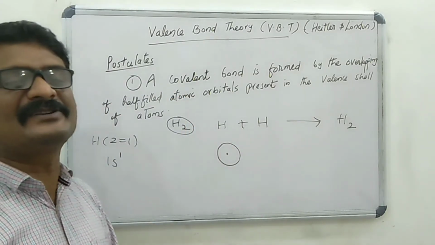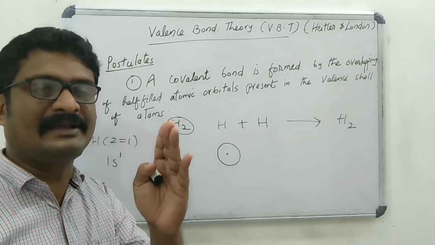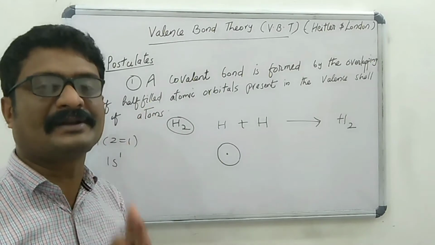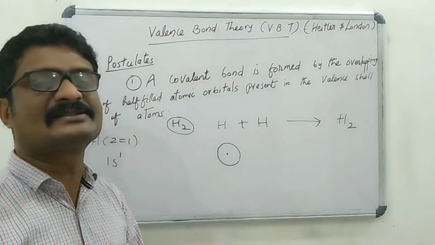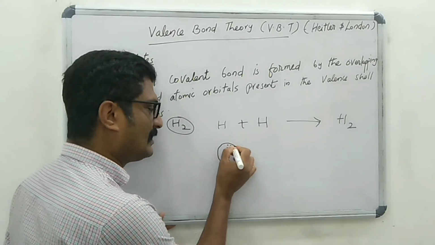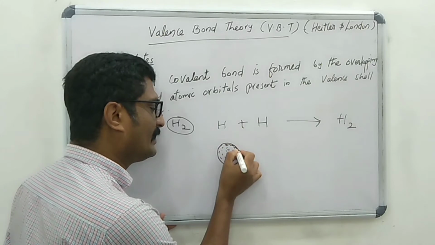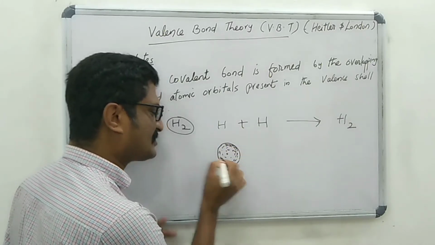The shape of s orbital, we know, is spherically symmetrical, or we can say the shape of s orbital is spherical. In s orbital, electron clouds are oriented in spherical shape.